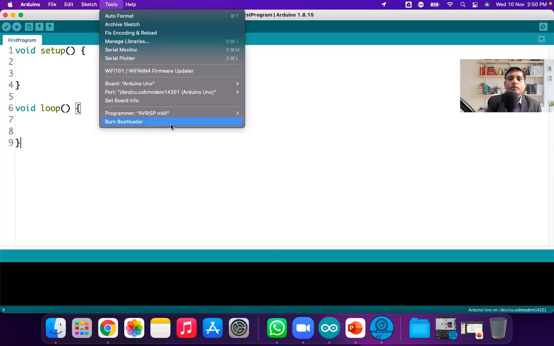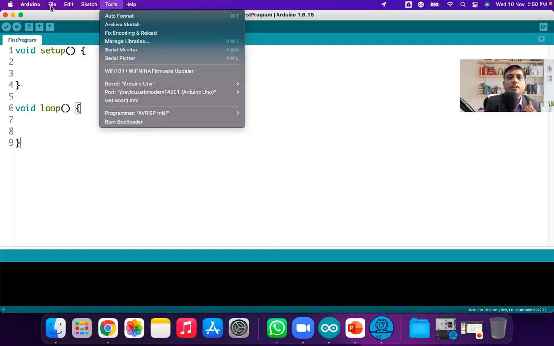So burn bootloader is not for your case. If you have mistakenly purchased ICs without bootloader, then this burn bootloader is very useful.